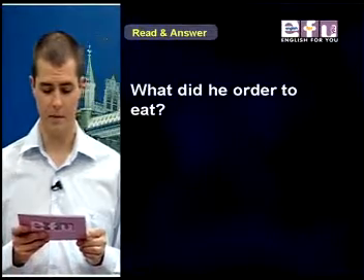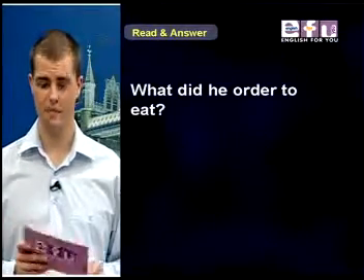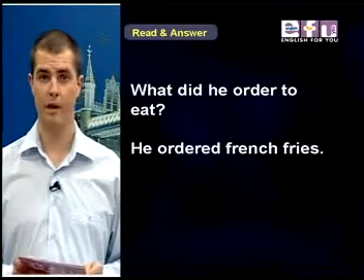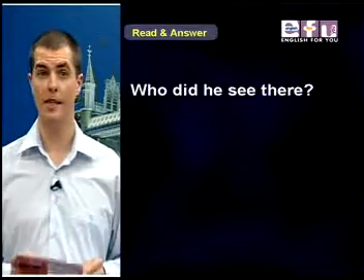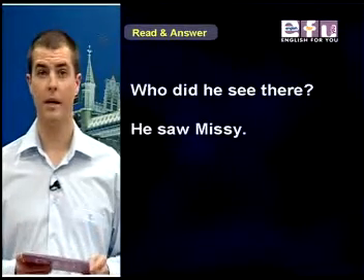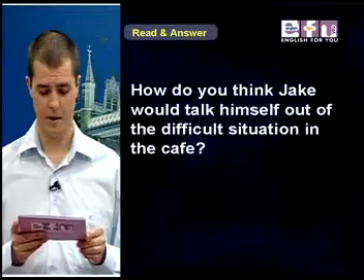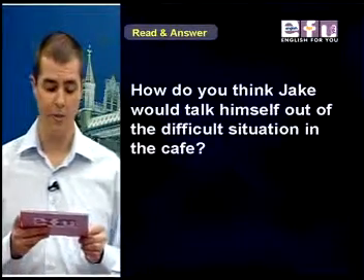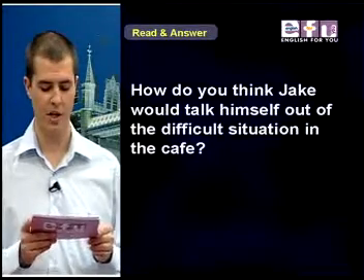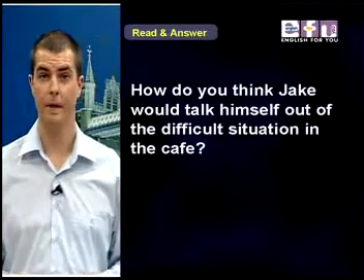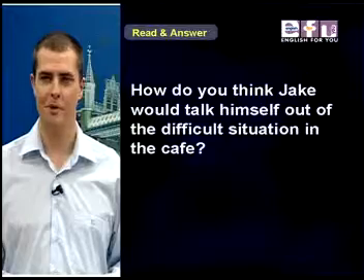Number 8, what did he order to eat? He ordered French fries. Number 9, who did he see there? He saw Missy. Number 10, how do you think Jake would talk himself out of the difficult situation in the cafe? This is your own answer. See what you can come up with.